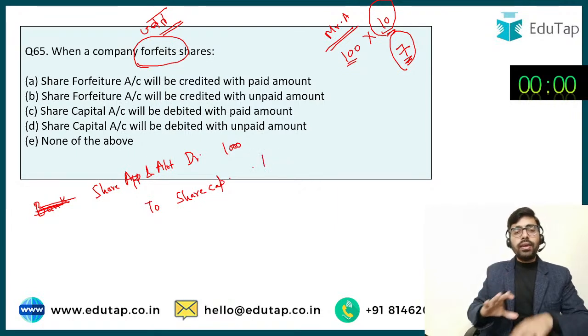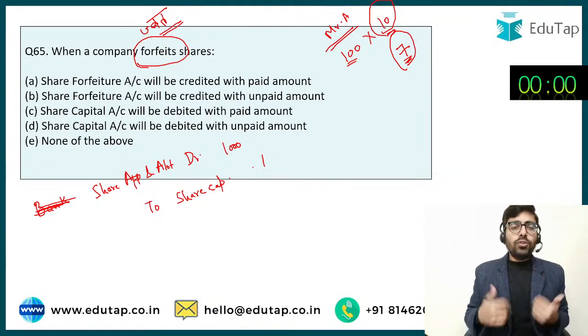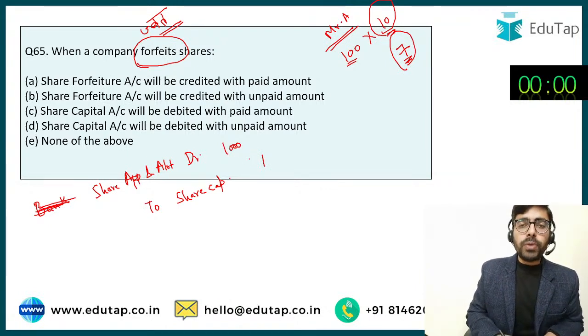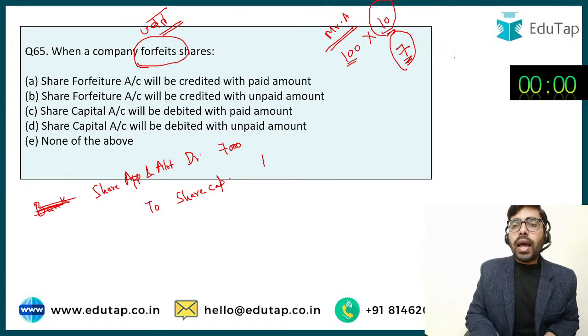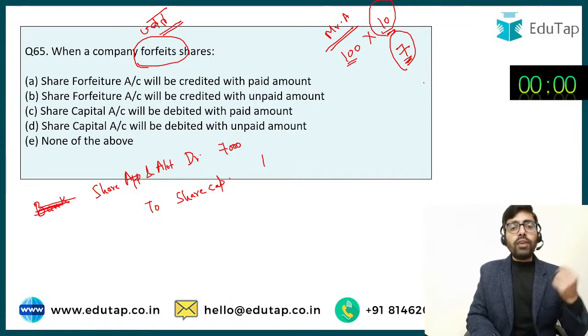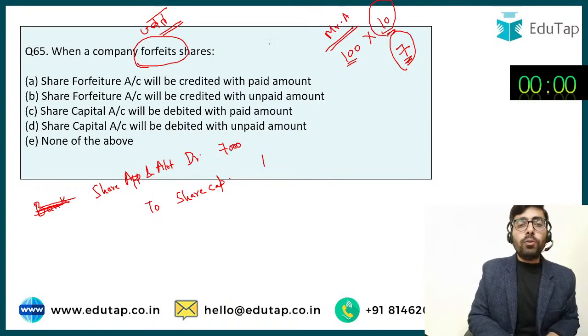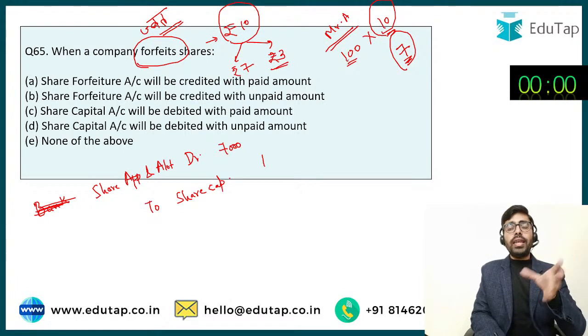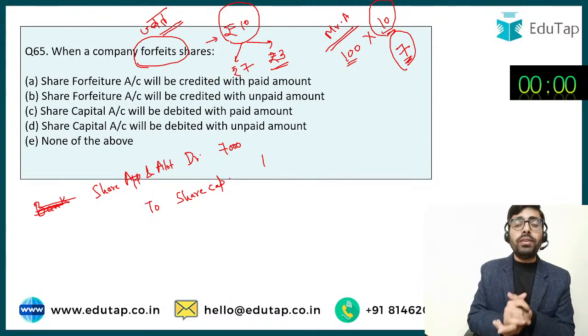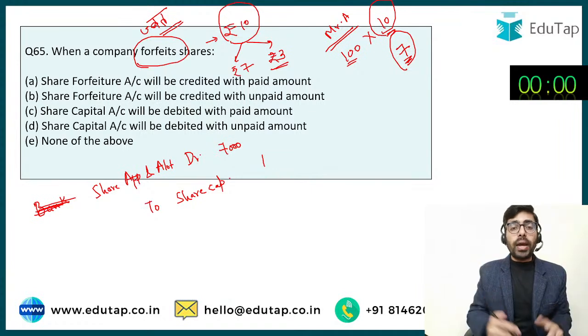Now I think I should change this and be more realistic from the academic perspective. So let's say application and allotment में 7,000 call किया था, and now on one final call that is being made by the company, rupees 3 are being called. So the rupees 10 हमने call up करने थे, rupees 7 हमने application के time पे ले लिया था, और rupees 3 जो हमने बाद में call किया, जो कि Mr. A ने नहीं pay किया. Mr. A has not paid the rupees 3 which was called later on by the company.